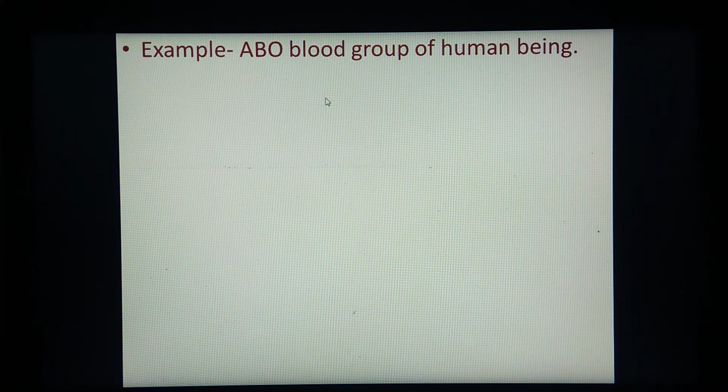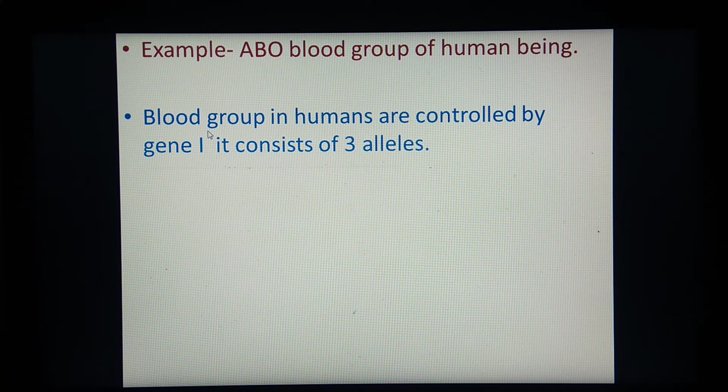Second example for multiple alleles is ABO blood groups of human beings. I think you remember this ABO blood group; we have studied it before also. So what is this ABO blood group in human beings? This blood group is controlled by gene I, which consists of 3 alleles. I think you know that in human beings, blood groups are of 4 types: A, B, AB and O. And these 4 types of blood groups are controlled by gene I, which consists of 3 alleles.